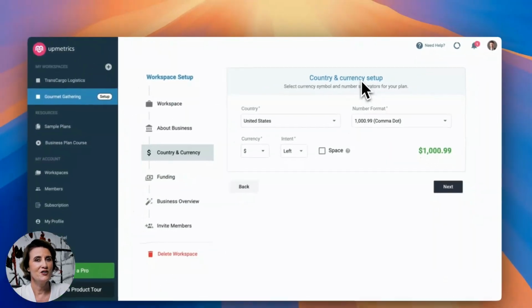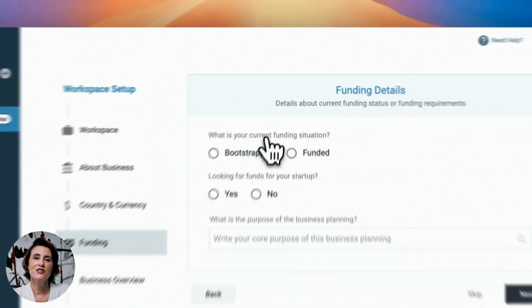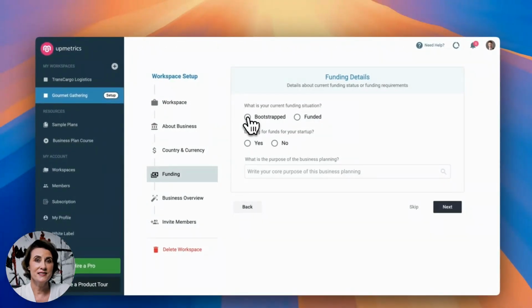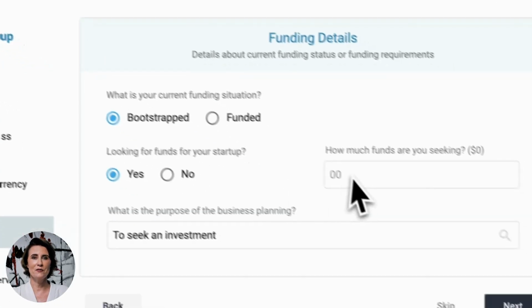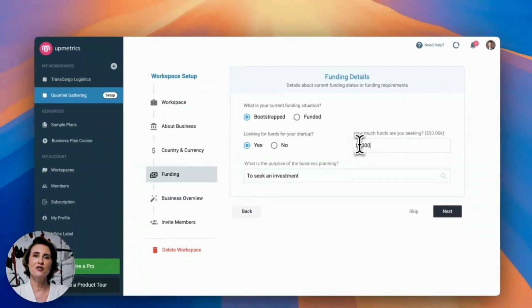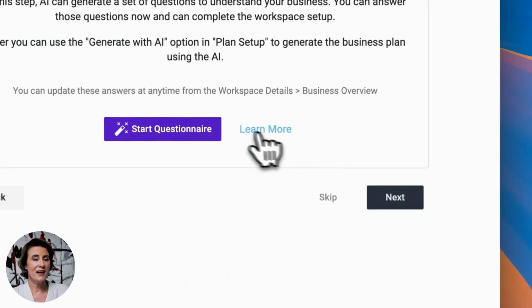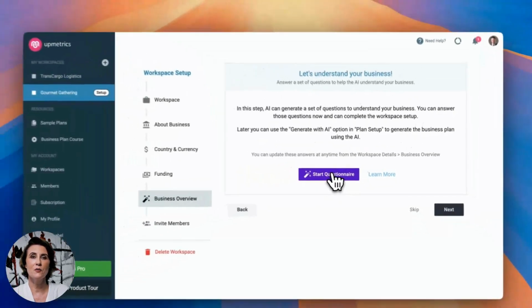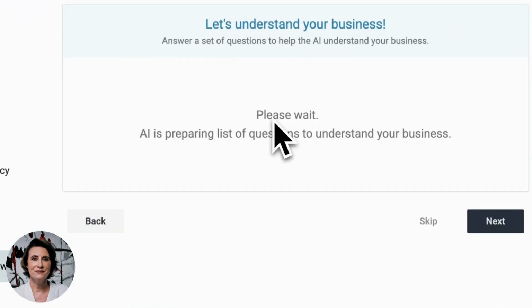This is a country and currency setup. Going ahead, what is your current funding situation? We are a bootstrapped business, but yes, we are looking for some funding. Let's say we are looking for a bank loan of $50,000. Next, the purpose of creating this business plan is to seek an investment. We are moving ahead. Now, here AI will generate a quick questionnaire with 10 to 15 questions about our business idea that we need to answer.